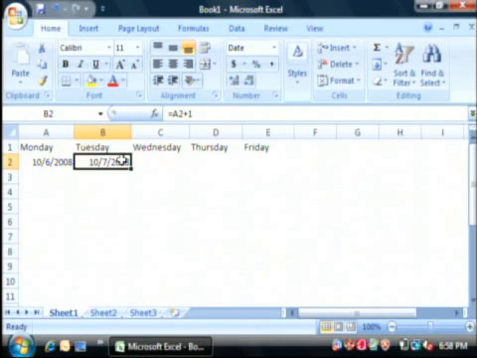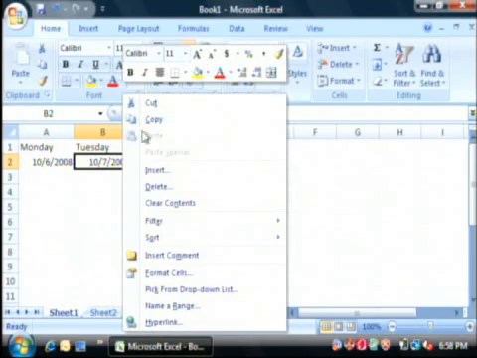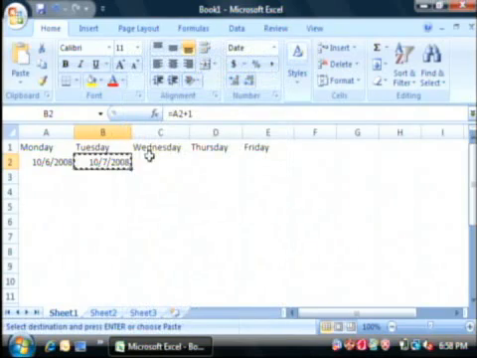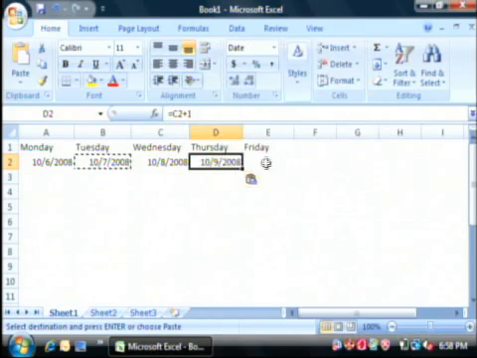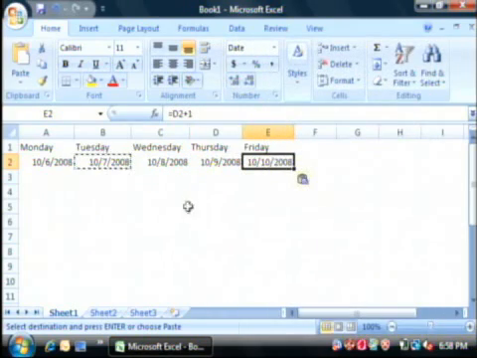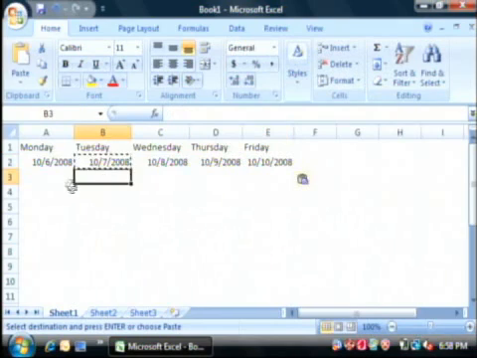Click inside of B2 and select copy. And let's paste that for Wednesday, Thursday, and Friday. As you can see, they're automatically filling in their information.